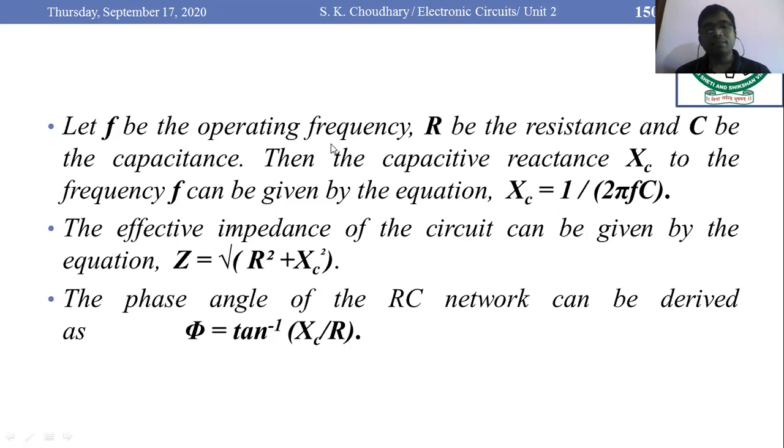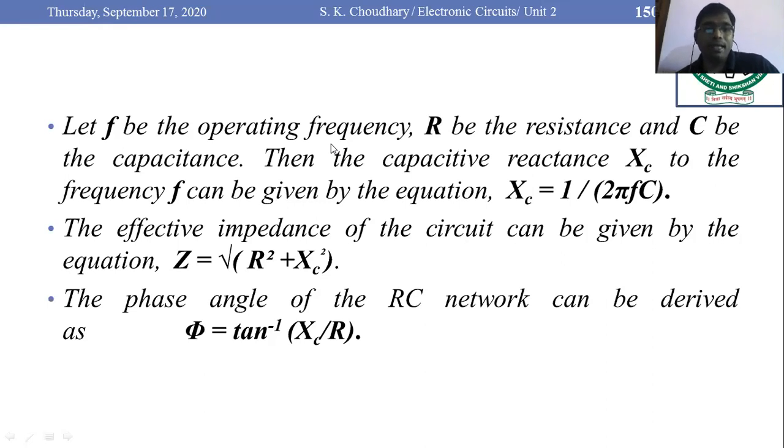And the phase angle of this RC network would be phi is equal to tan inverse of Xc upon R. So these are some important formulas that come out from this RC network.